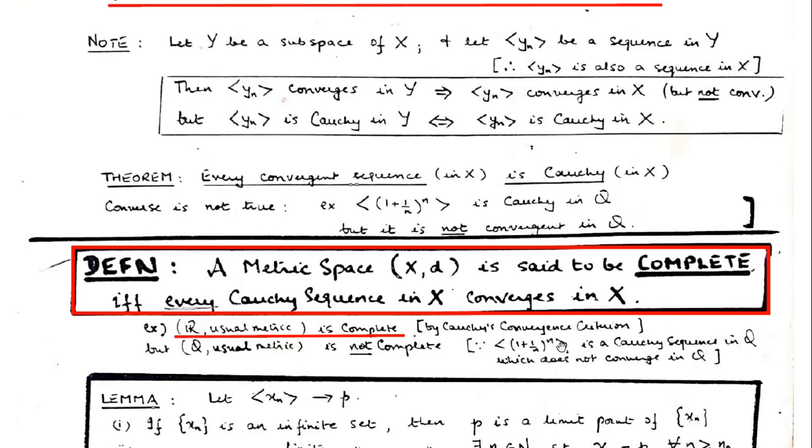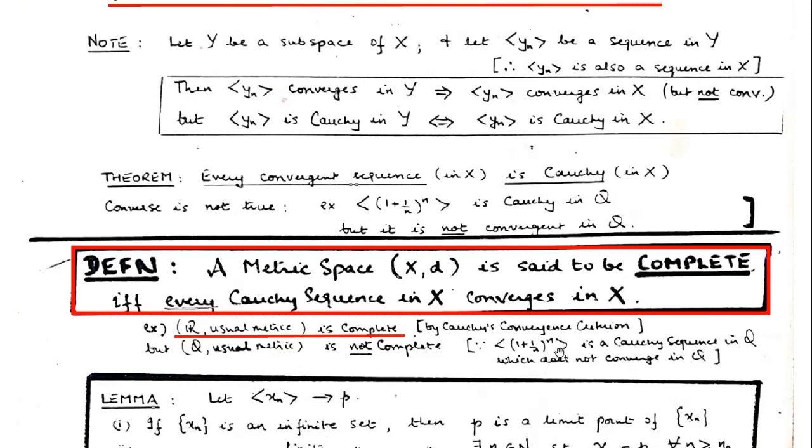But e is not a rational number. So if we talk about the sequence in R, the universal set, then yes, it converges to e, because e belongs to R. But if we consider the sequence in Q, all the members are in Q, but does it converge? No, it cannot converge there.